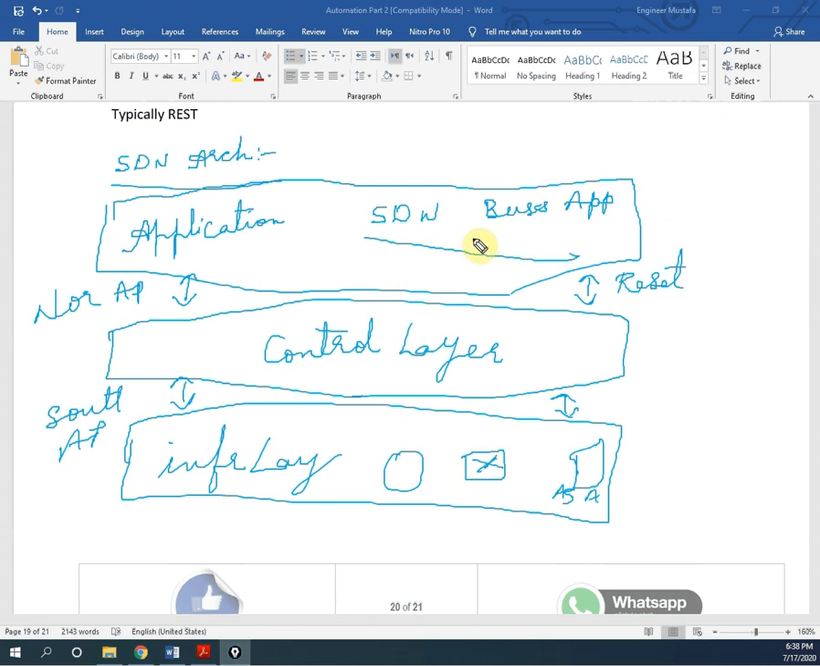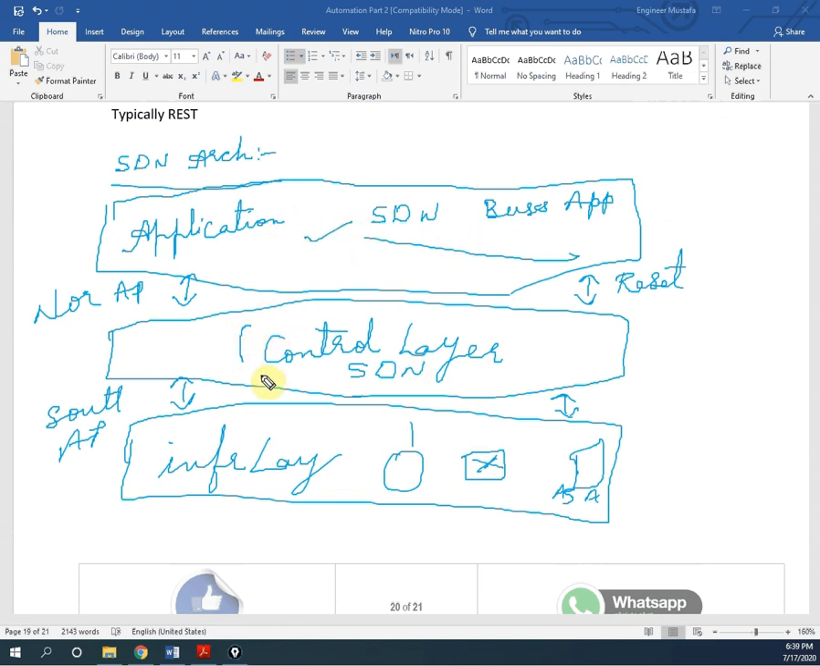From which application, like if you install some application in your Linux machine, with that application you are asking the SDN controller to give you information of the router interface or whatever information you want. So that is the application layer.